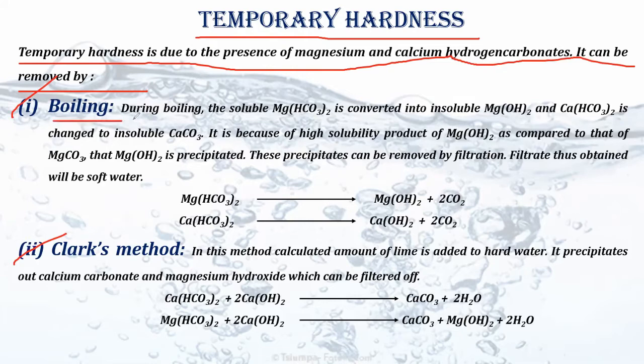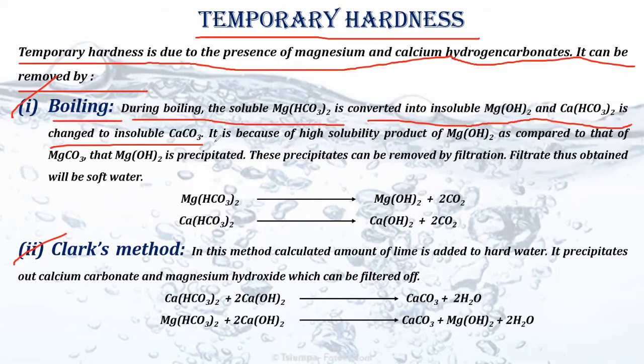So boiling, let us see. During boiling, the soluble Mg(HCO3)2, magnesium hydrogen carbonate, is converted to insoluble magnesium hydroxide, and calcium hydrogen carbonate is changed to insoluble calcium carbonate. So basically two different reactions take place inside water whenever we boil it, and whenever that water contains dissolved salts of calcium and magnesium hydrogen carbonate.